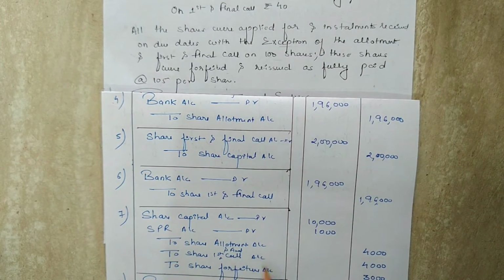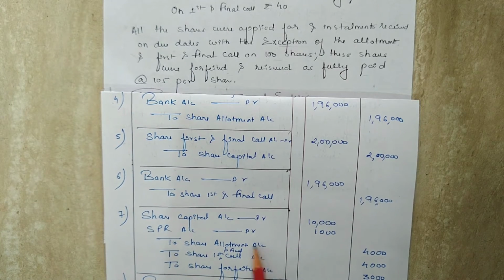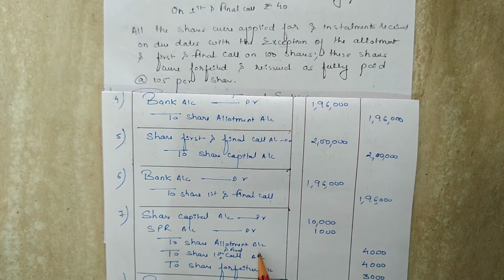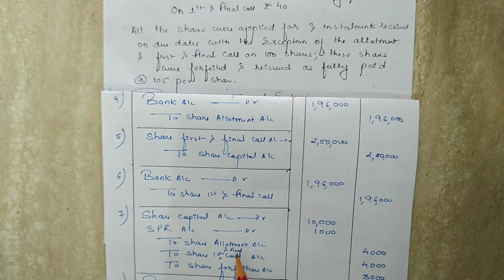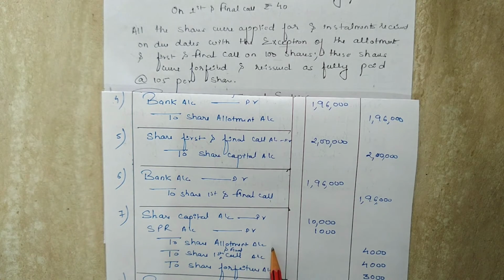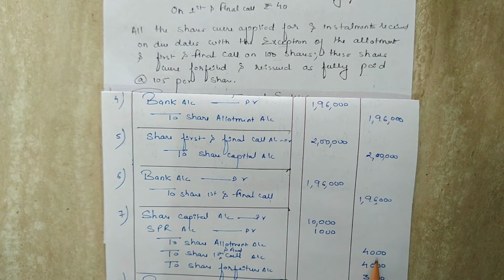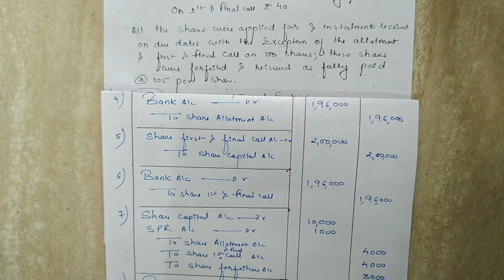Share allotment and share first and final call account has been credited because the amount on allotment and first call money on 100 shares has not been received. So the number of shares forfeited is 100, allotment money is 40. So 100 into 40 is 4,000, and number of forfeited shares is 100 and first and final call amount is 40. So the amount will be 40 into 100, that is 4,000. Share forfeiture account has been credited because we have received only application money. So number of shares forfeited is 100 and application money is 30. So 100 into 30 is 3,000.